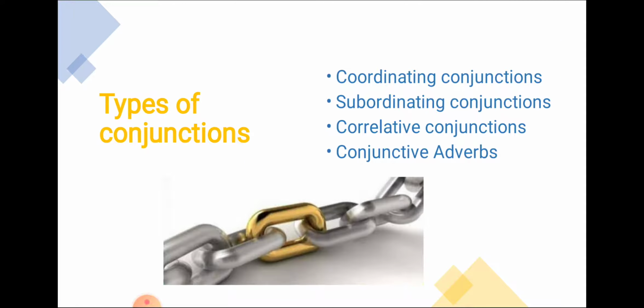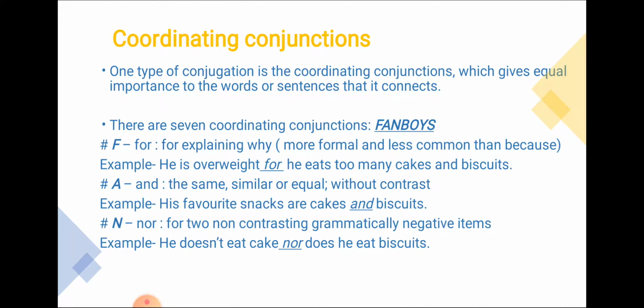Basically, conjunctions are of four types: coordinating conjunctions, subordinating conjunctions, correlative conjunctions, and conjunctive adverbs. Coordinating conjunctions are the conjunctions which have equal importance to the words or sentences that they connect. Means the words which join two sentences or two words, both of which are of equal importance.